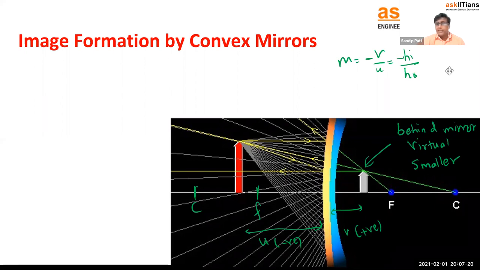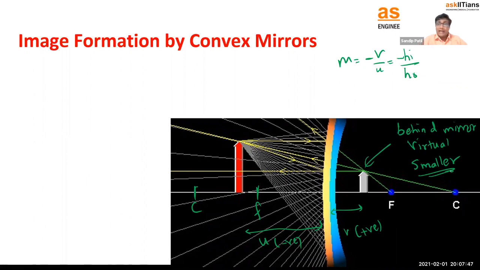The convex mirror always gives this type of image. There is no change wherever you keep the object, and it is always smaller. Therefore we use a convex mirror in cars, because the image of the car behind you is smaller, not bigger.